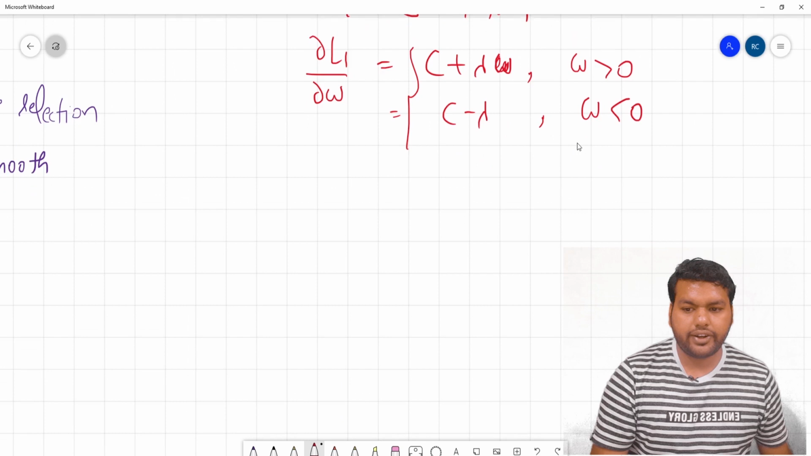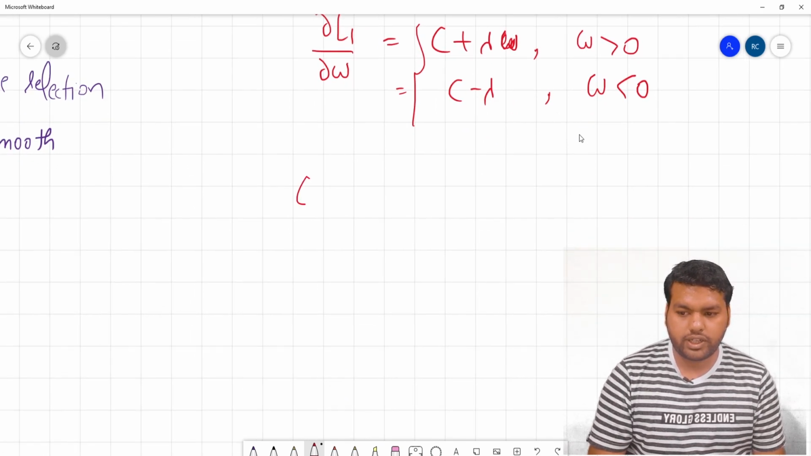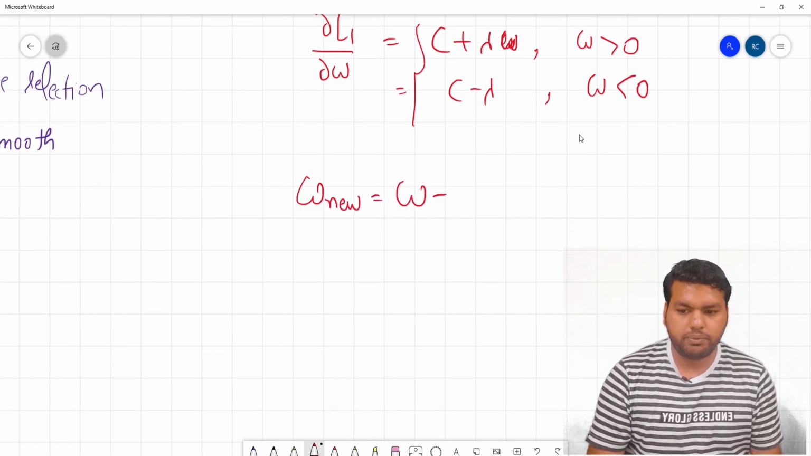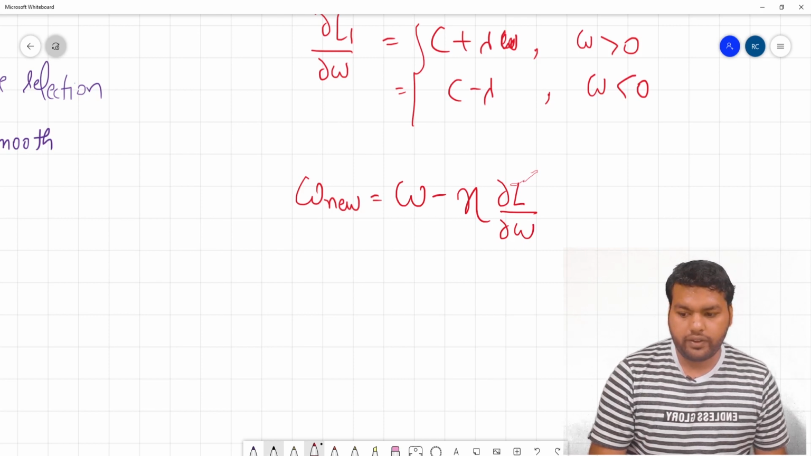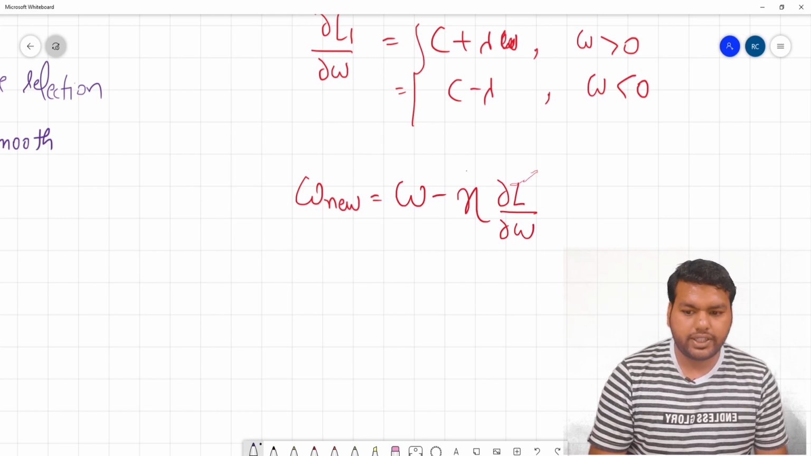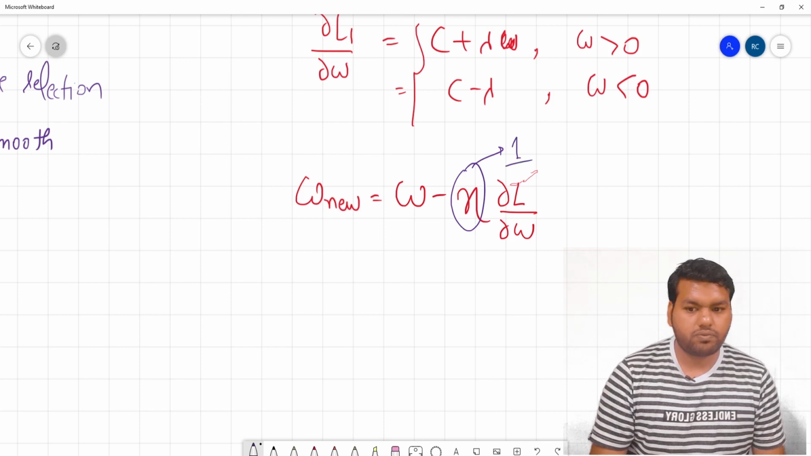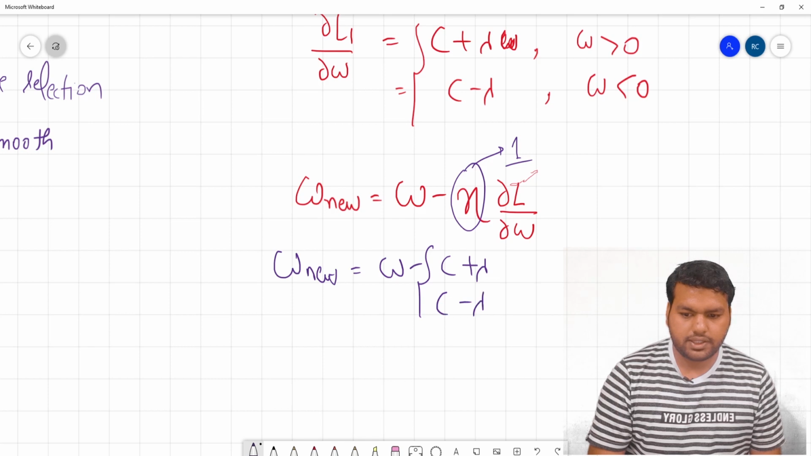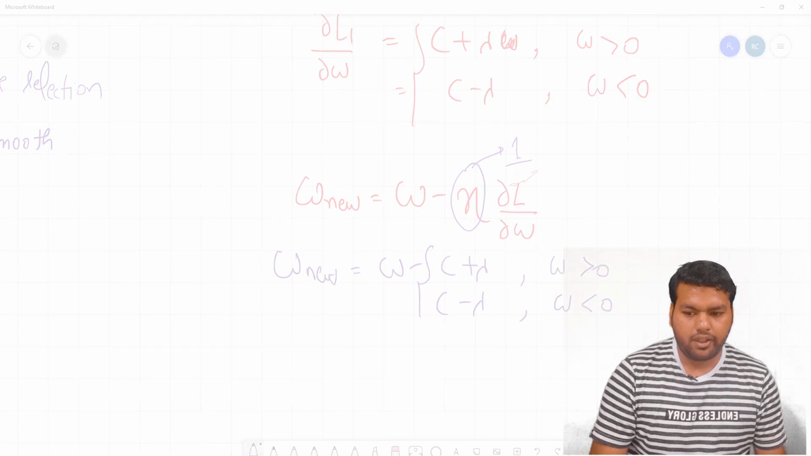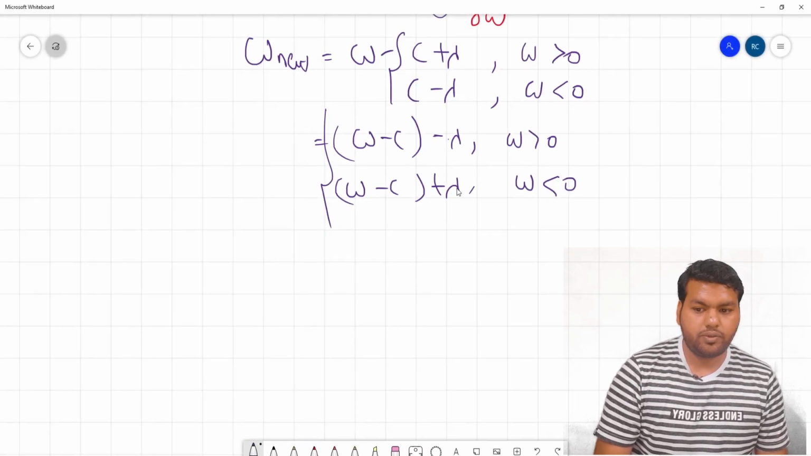Now if we use gradient descent, we remember the equation W new is equal to W minus eta del L by del W. For simplicity consider eta is 1. Now if you put this equation here, W new is W minus (C plus lambda) when W is greater than 0, and W minus (C minus lambda) when W is less than 0. So these are the equations.